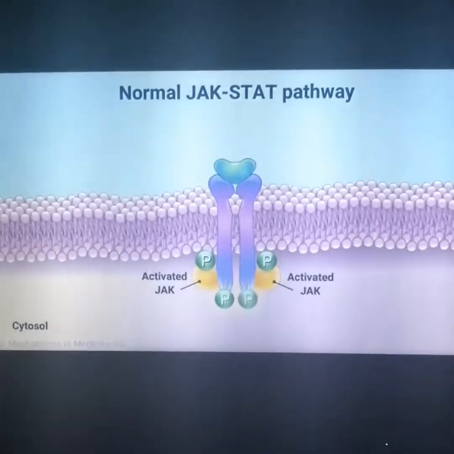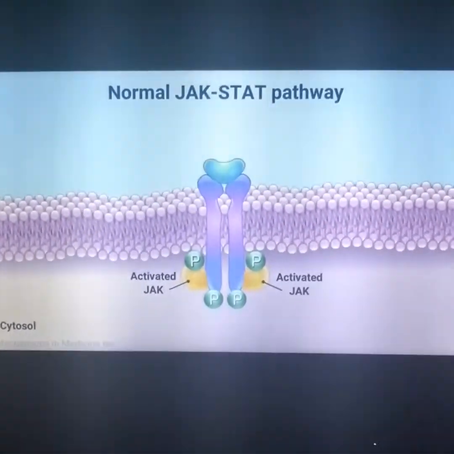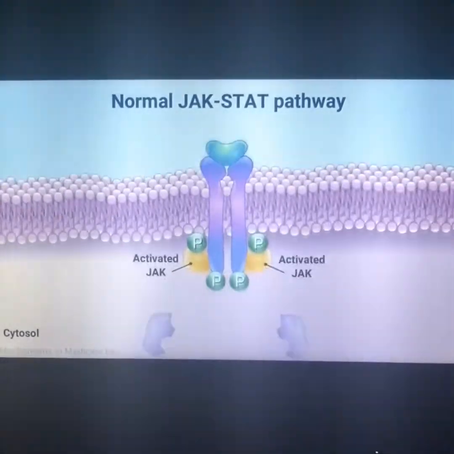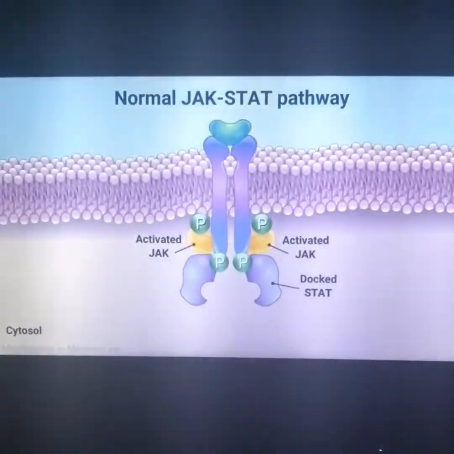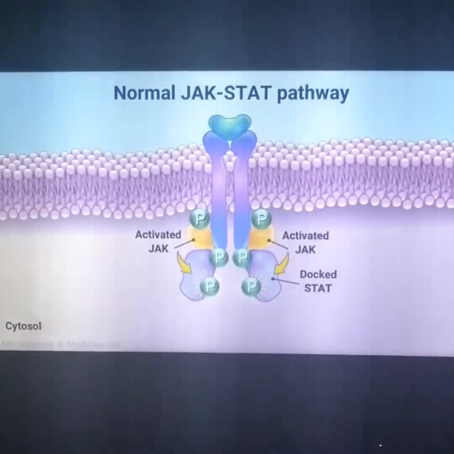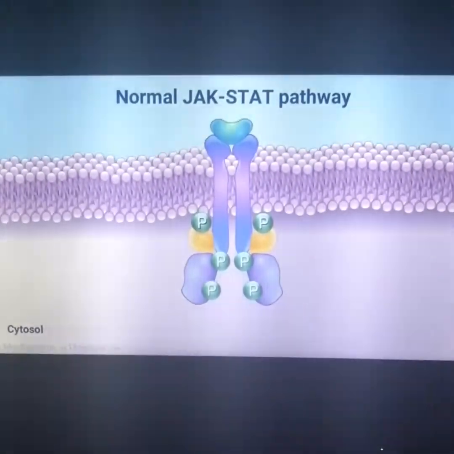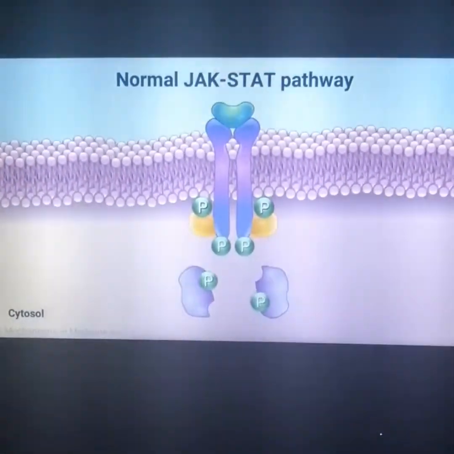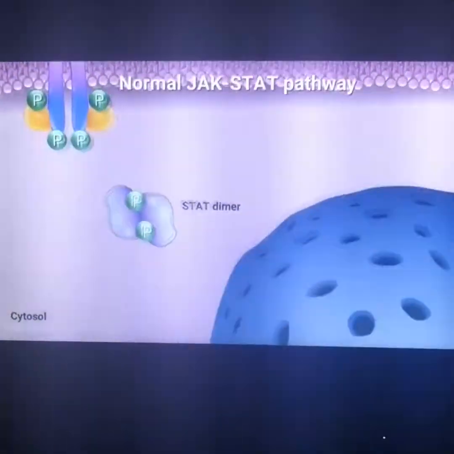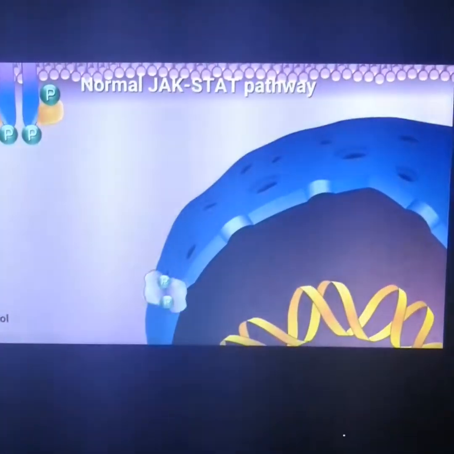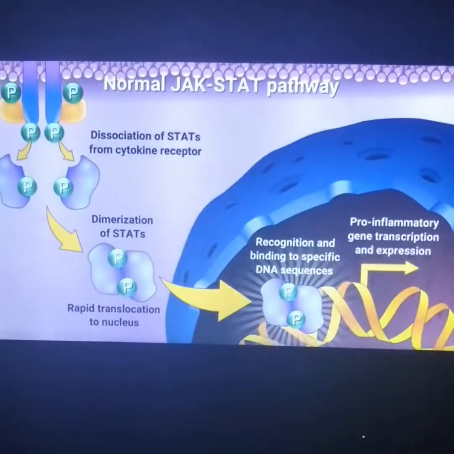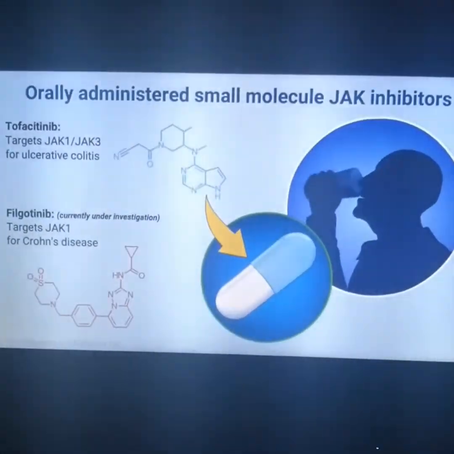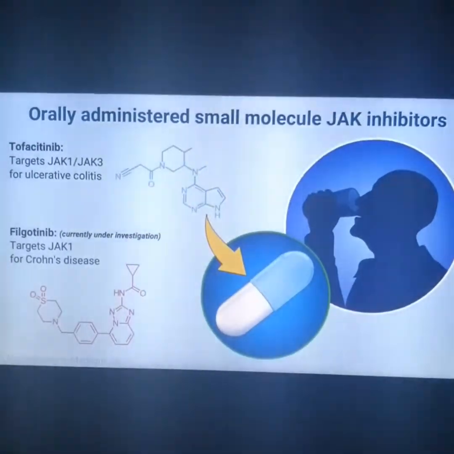Activated JAKs then phosphorylate specific residues on the intracellular domains of the cytokine receptor, which serve as docking sites for associated STAT proteins. Upon docking, the activated receptor-associated JAKs phosphorylate STATs. The phosphorylated STATs then dissociate from the receptor chains, dimerize with each other, and translocate to the cell nucleus, where they activate gene transcription. Understanding of this vital JAK-STAT signal transduction pathway has led to the development of orally administered small molecule JAK inhibitors for the treatment of IBD.